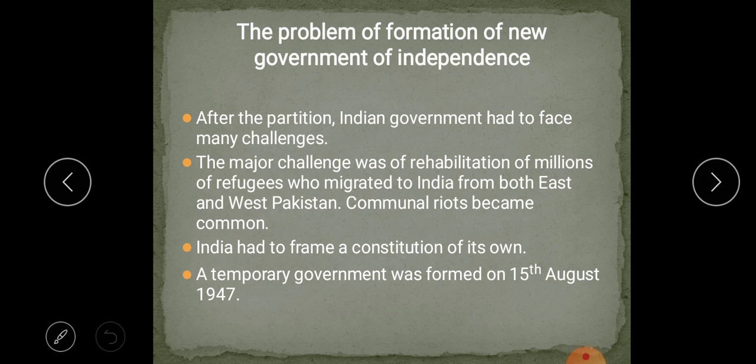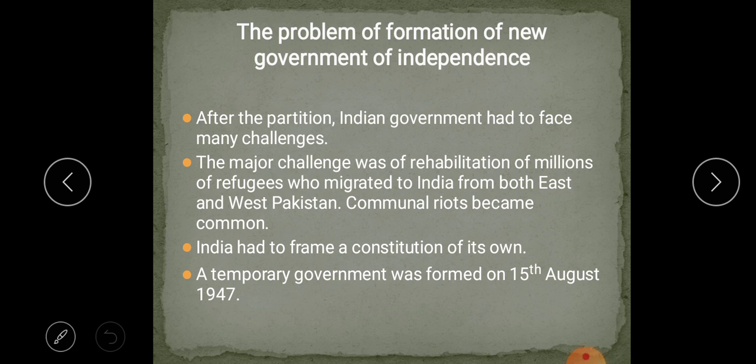Before 1947, the place of Pakistan was also India only. Now, when a country was created by partition, Pakistan and India, if Pakistan people want to come to India, they are all foreigners. If they want to come and settle in India, they should say they are Pakistanis.